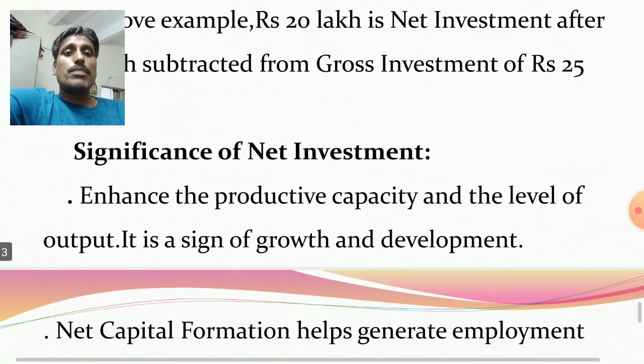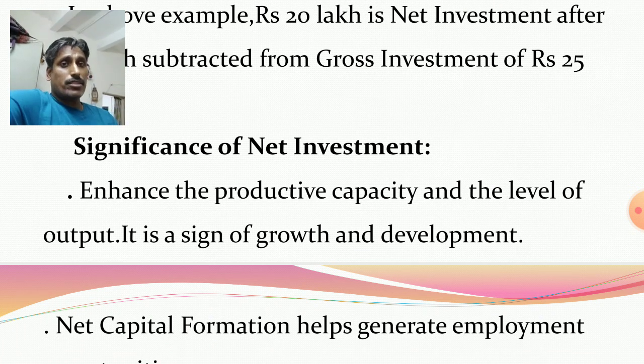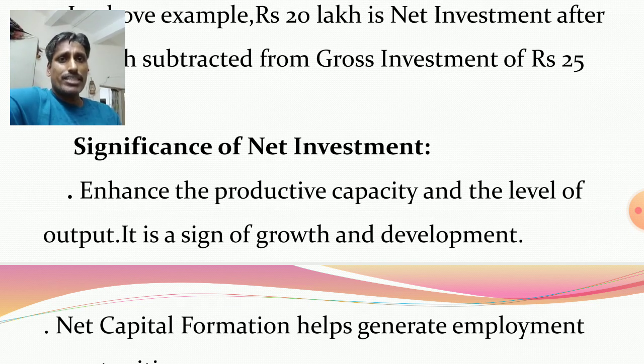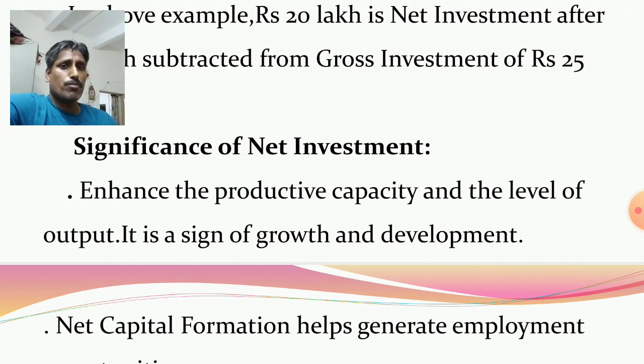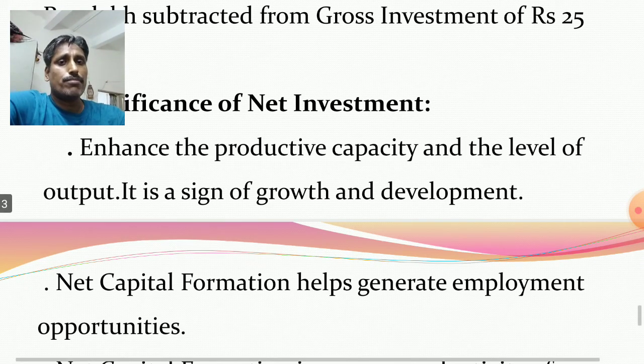Net investment enhances the productive capacity, because due to an increase in capital stock, productive capacity increases. It means producers produce more goods and services. So it enhances the productive capacity and the level of output. It is a sign of growth and development.